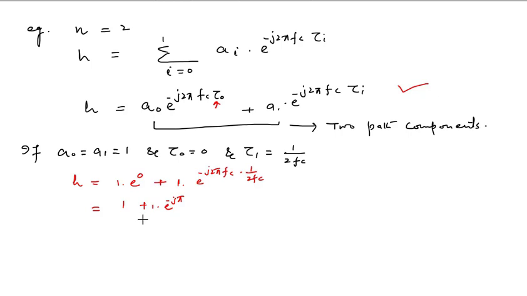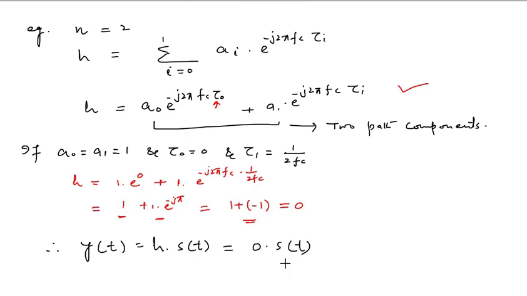Here we have equal amplitudes but opposite phases, so we can write it as 1 plus minus 1, and this will become equal to 0. So these components are cancelling each other, and therefore y(t) equals h into s(t), but h is 0 in this case, so y(t) equals 0. This is called destructive interference.